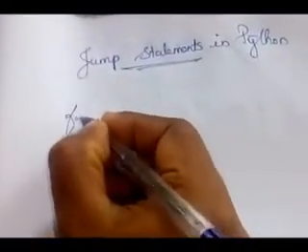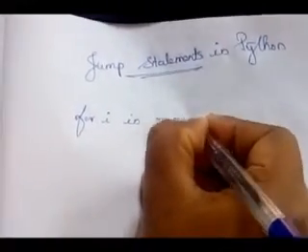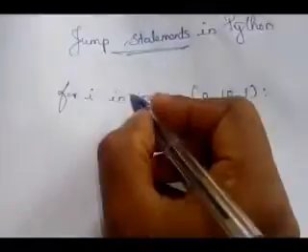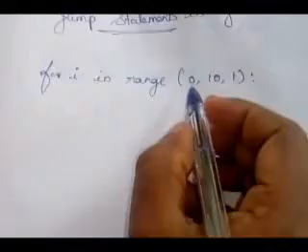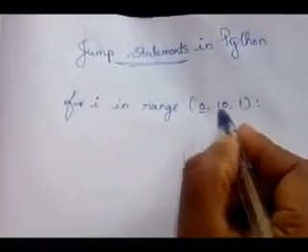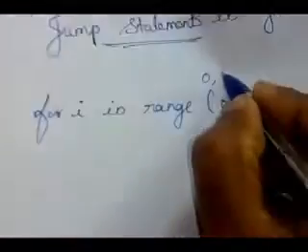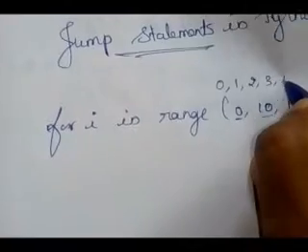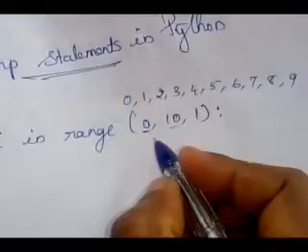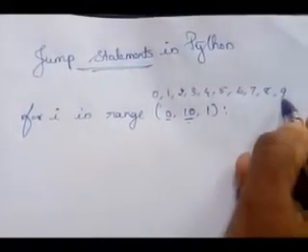For i in range(0, 10, 1). Okay, this range function generates a list of values. The list will start from 0 and end before 10. How is it? 0, 1, 2, 3, 4, 5, 6, 7, 8, 9. Here the end value is 10, but 10 is not included. Here it is 10 minus 1, that is 9.